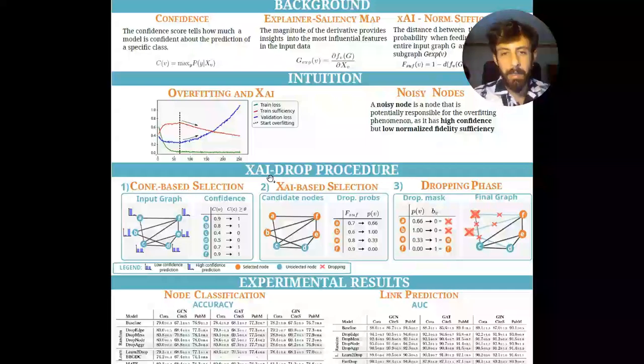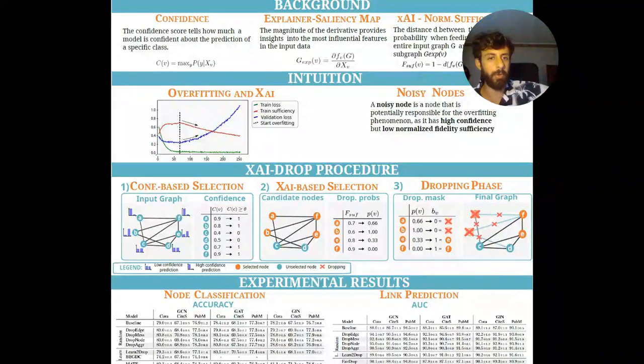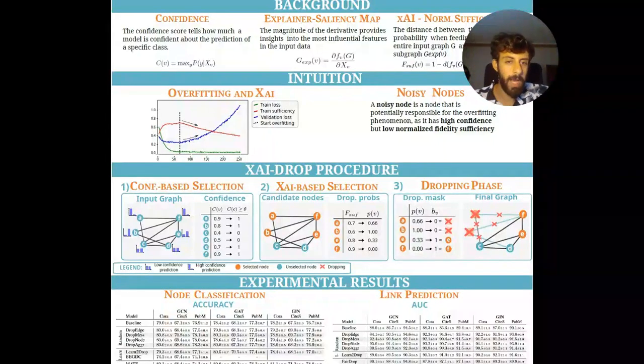Then the xAI-Drop procedure is applied as follows. At each training step, we have to compute the confidence of the nodes on training data in the case of an inductive setting, or on the entire set of data in the case of a transductive setting. Once we get the confidence, we have to fix a threshold theta in order to get a binary mask on the input samples.